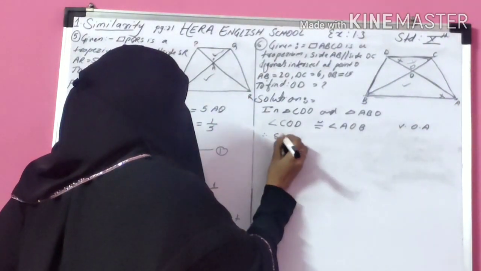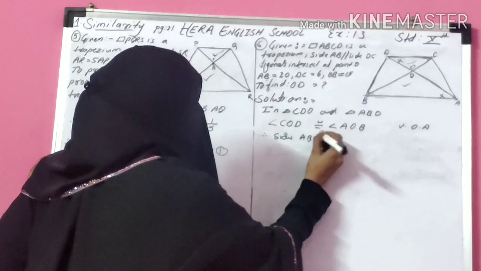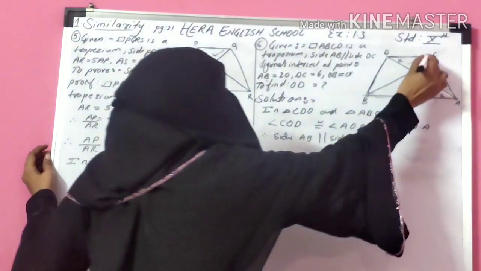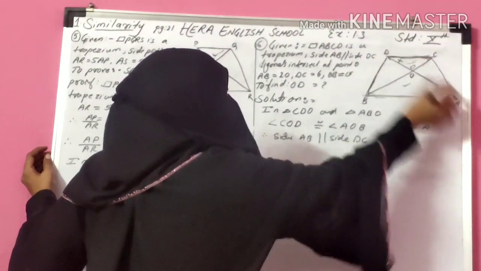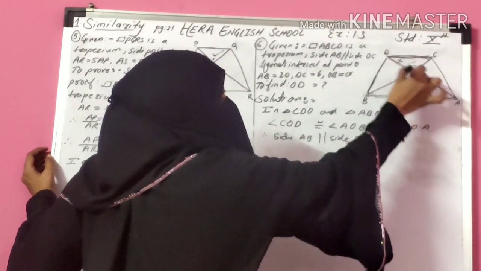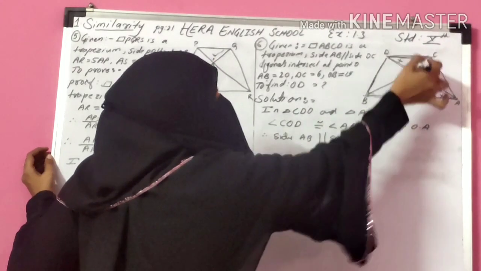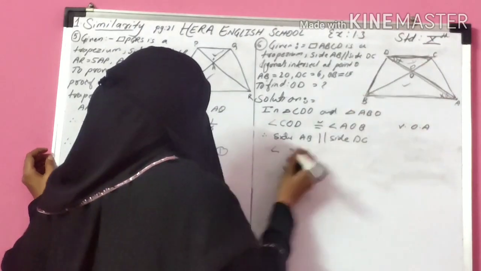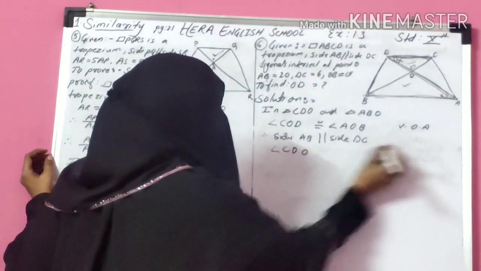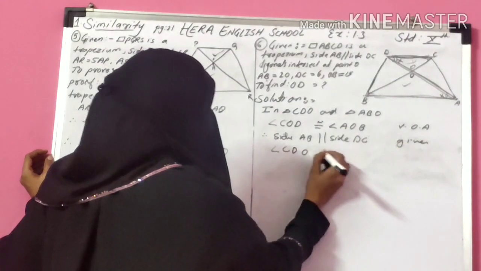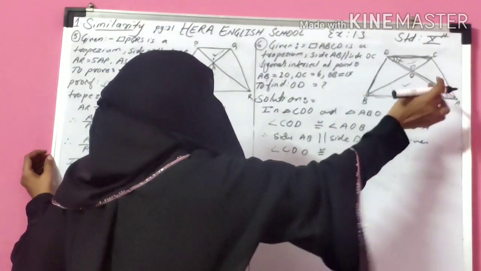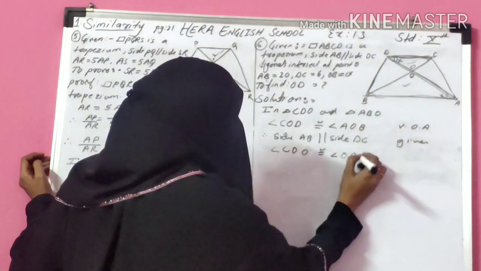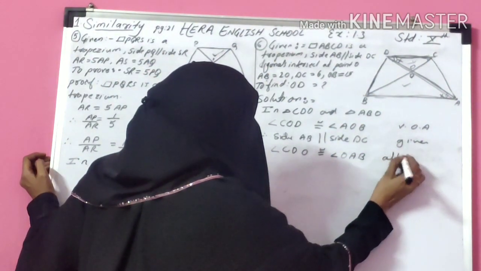As they have given side AB is parallel to side DC, then AD is a transversal and these angles are the alternate angles. So write angle CDO is congruent to angle OAB, alternate angles.